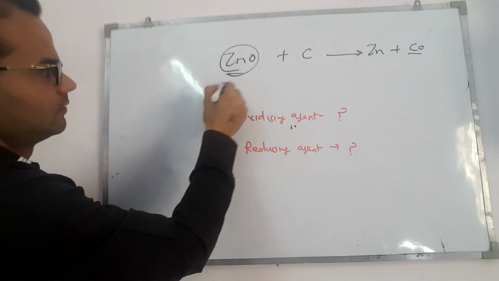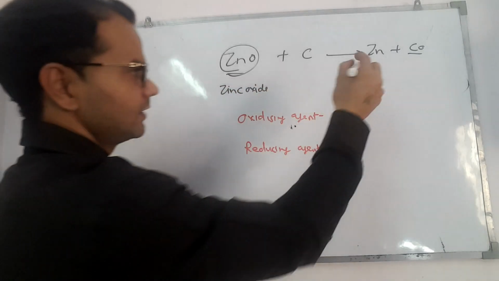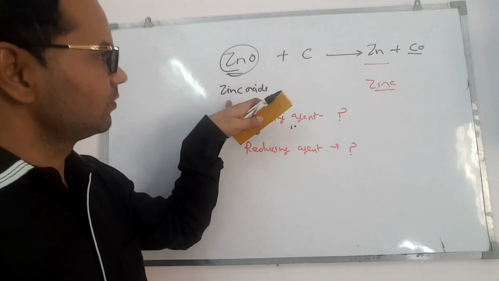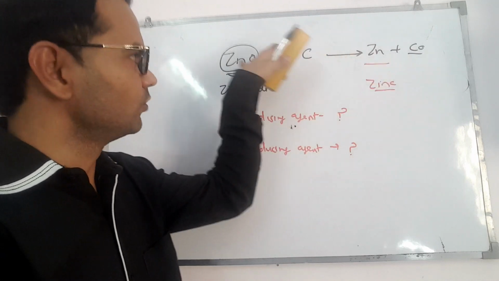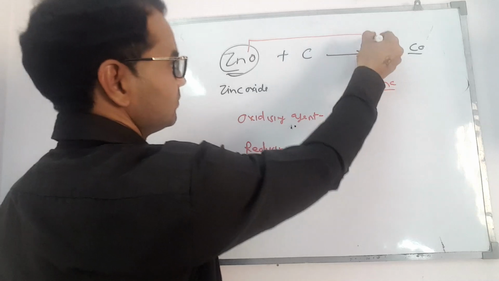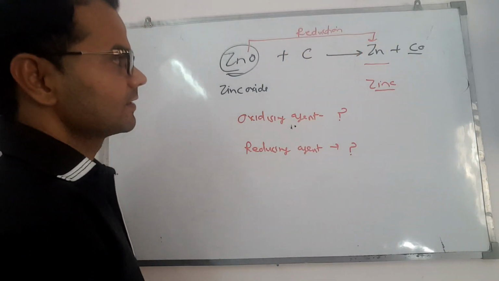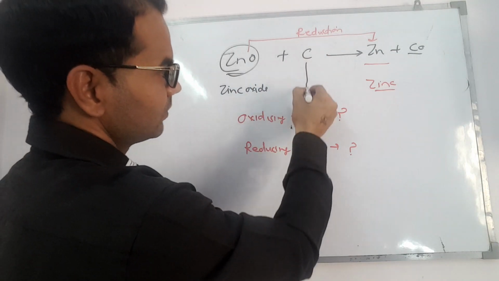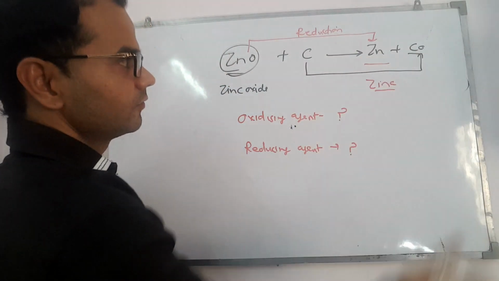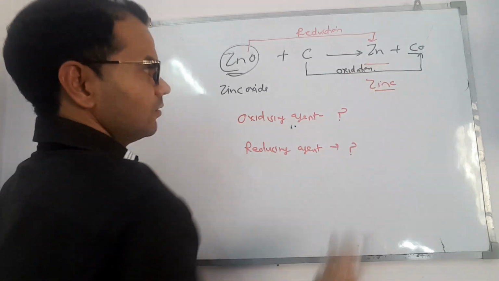Here we have zinc oxide, but in product side we have only zinc. So from zinc oxide we obtained zinc. Removal of oxygen. Removal of oxygen is reduction. And for the second reactant, carbon to carbon monoxide, addition of oxygen. Addition of oxygen is oxidation.